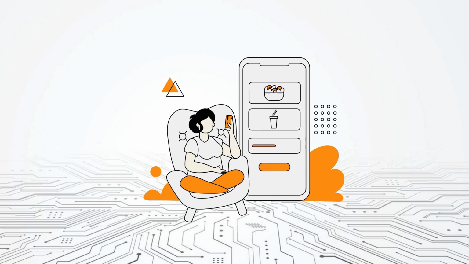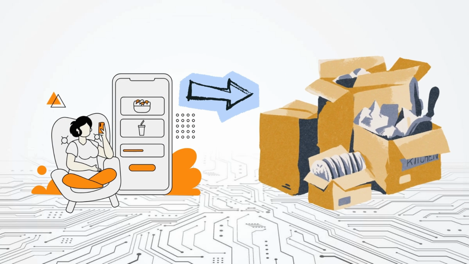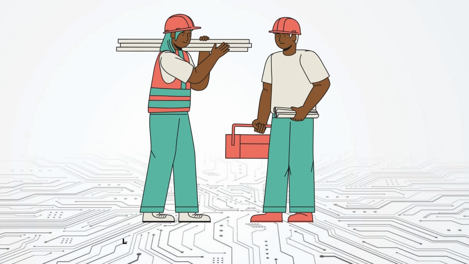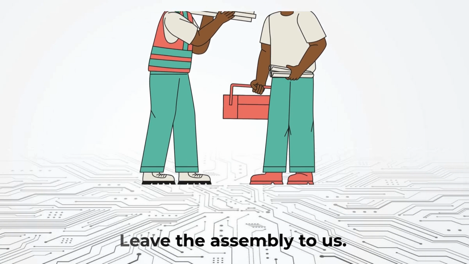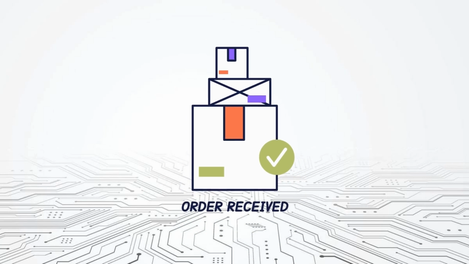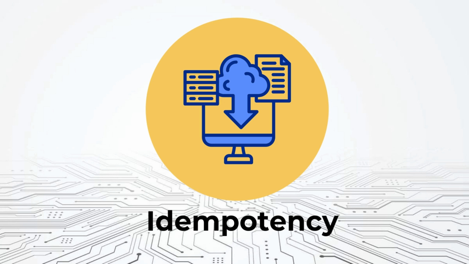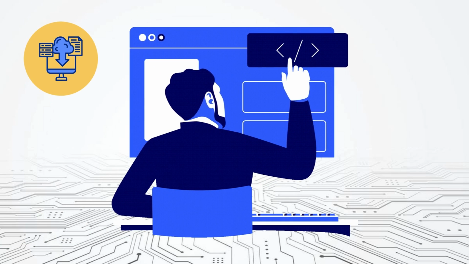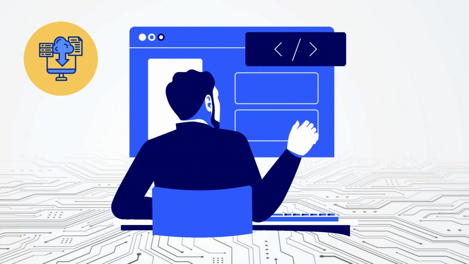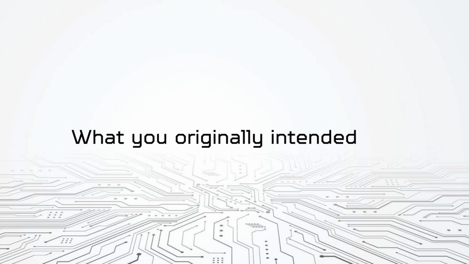A useful analogy here is ordering furniture from a catalogue rather than building it plank by plank on site. You specify what you want, then you describe the size, the material, and the colour, and finally the supplier takes responsibility for the assembly. If you place the same order again, you receive the same product. This repeatability is central to IAC, and it's enforced through a property called idempotency. Idempotency means that when you run the same infrastructure code multiple times, you always converge on the same infrastructure. There's no unexpected side effects, and there is no slow drift away from what you originally intended.